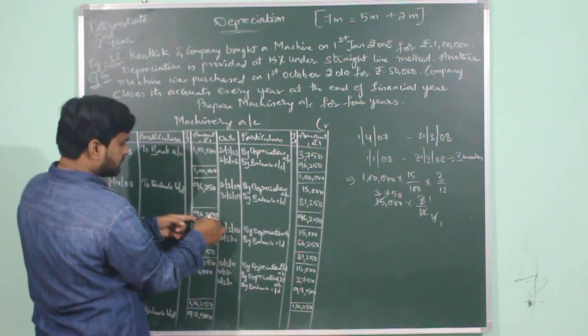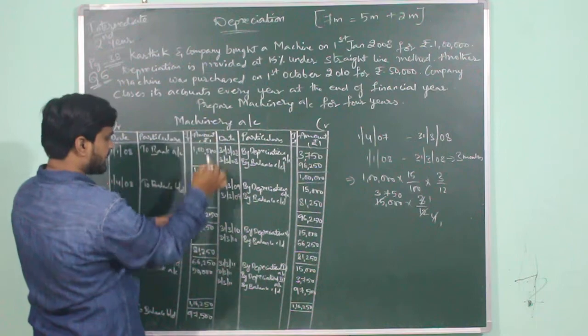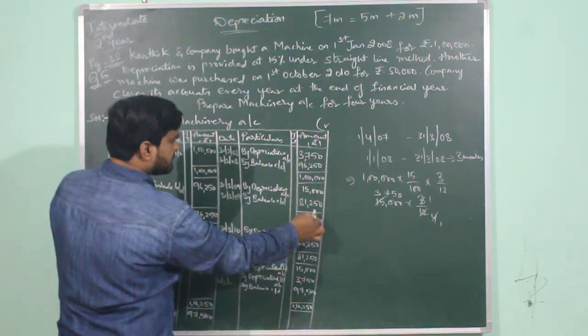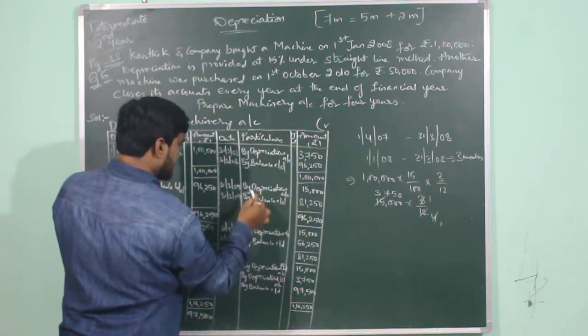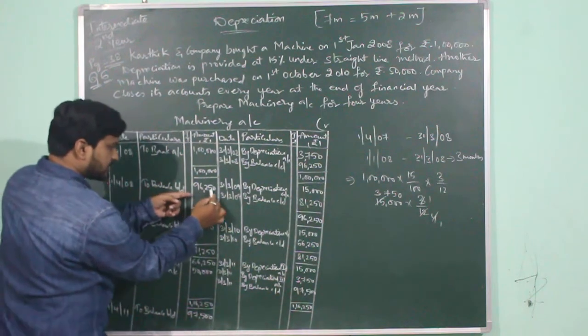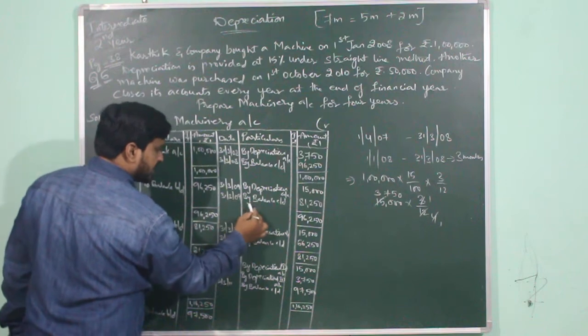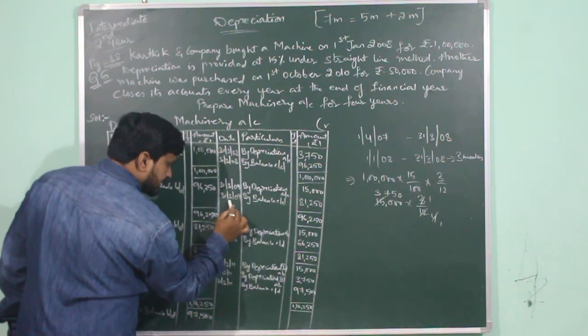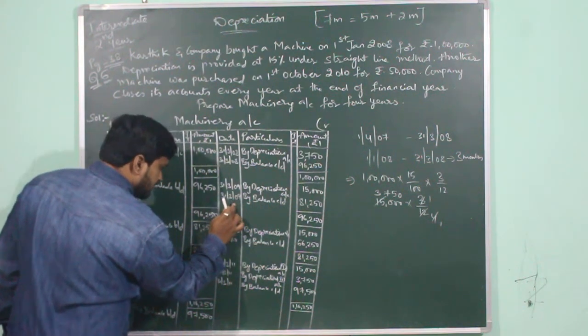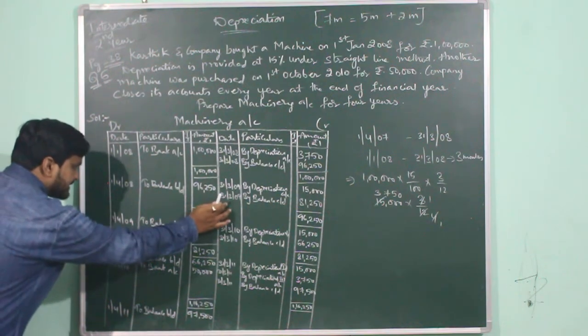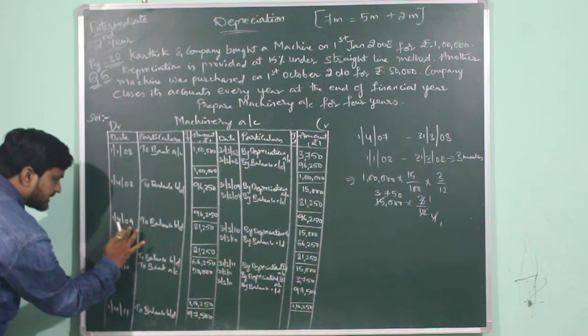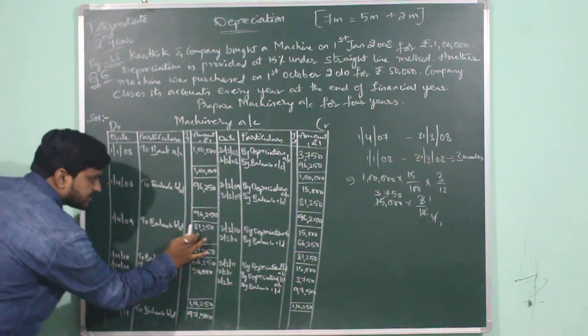96,250. So 96,250 will be recorded on the debit side of the machinery account, as well as 96,250 on the credit side of the machinery account. Subtracting 15,000 from 96,250, the value left is 81,250, which will be written as by balance carried down on 31st March 2009, and the same will be brought down to the next year on its next day, 1st April 2009, as to balance brought down 81,250.